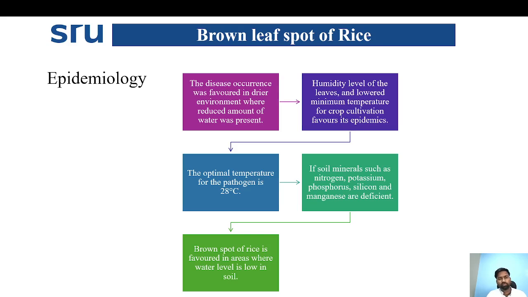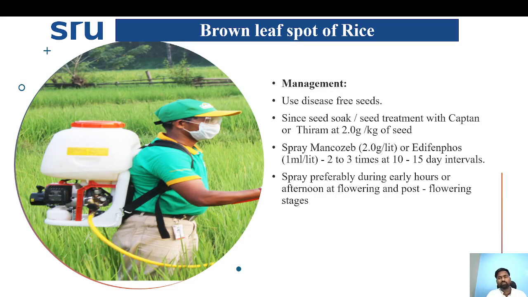So these are all the epidemiological conditions for the brown leaf spot of rice. Coming to management of brown leaf spot of rice, one is it's a seed-borne disease. Go for disease-free seeds for sowing.